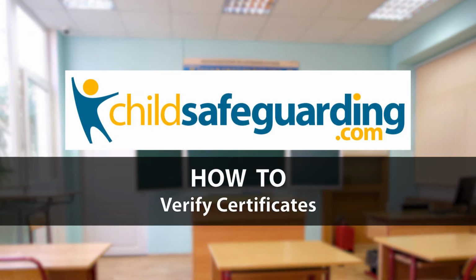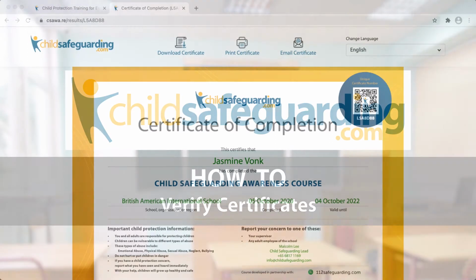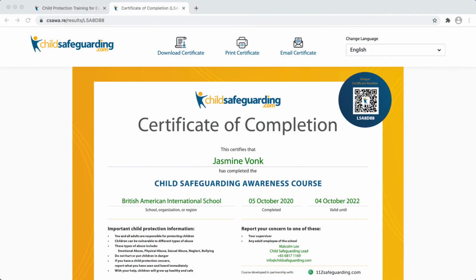How to verify certificates. Certificates issued by childsafeguarding.com are independently verifiable.